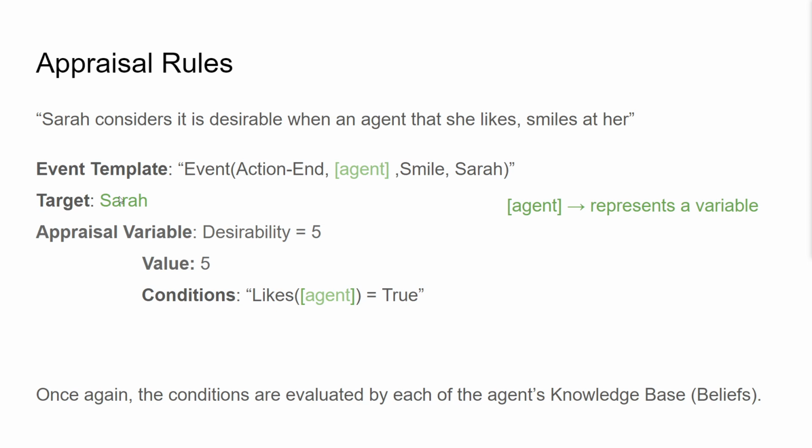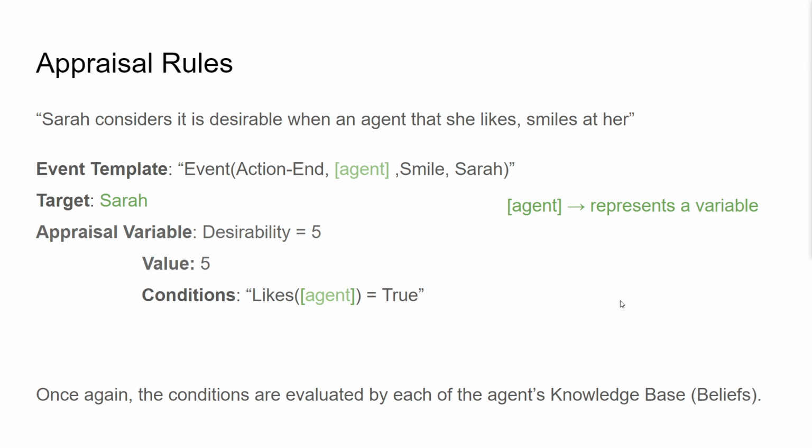You say that the target is Sarah, and then you define the appraisal variable, in this case desirability, because the event is desirable, which has a positive value when she likes the agent, right? So this event happened. This is what happens if these conditions are met.